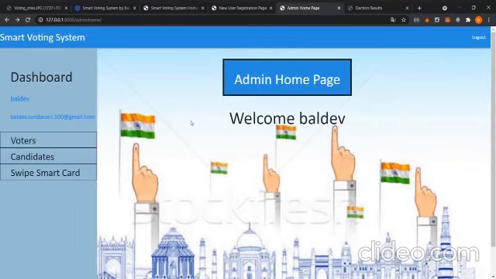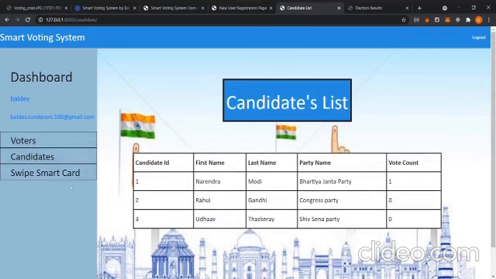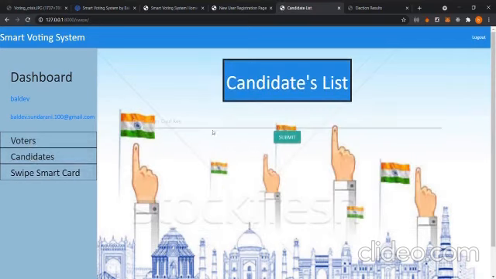This is the admin section where admin functioning happens, where actual iris recognition happens at the time of voting. The admin can see the voters section, the candidates of the election, and this is the swipe smart card section where we are using a smart card. For the time being, for demonstration purpose, we are using Ganache. Ganache consists of various secret keys for the blockchain implementation. Due to the limitations of the system, we are using Ganache.